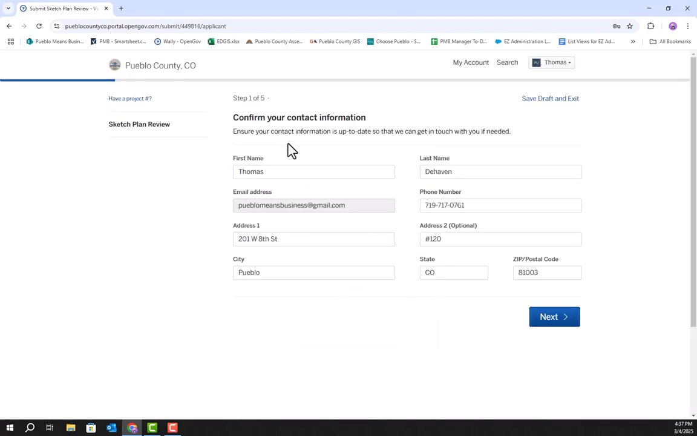All right, because we already have an account through the OpenGov ID, it will register a lot of this information already. But in the case that it doesn't for you, again, you'll just have to put in your first name, last name, your email, best phone number to reach you at, the address where you are located at, city, state, postal code. So put all that in there, then press next.